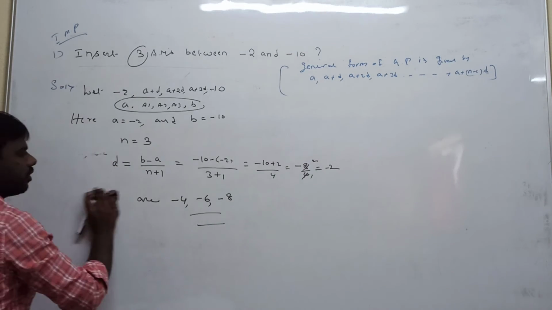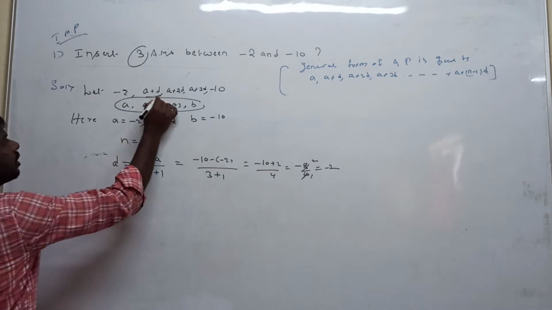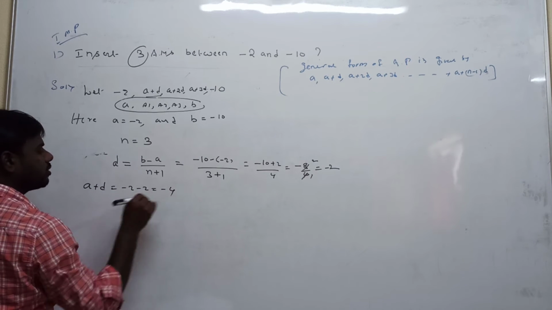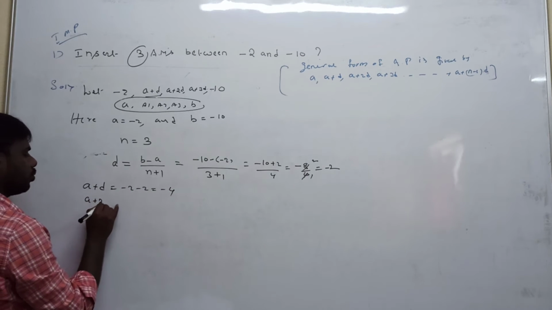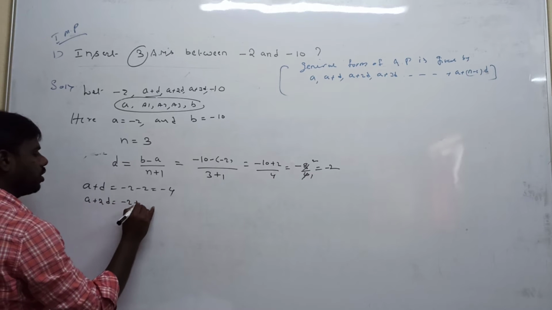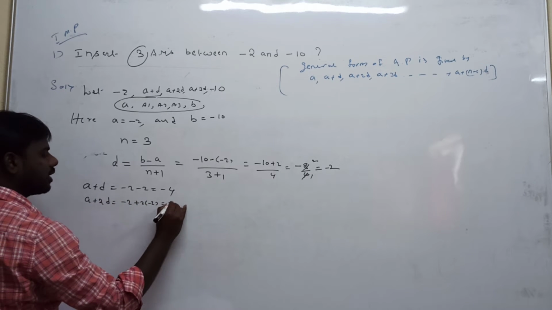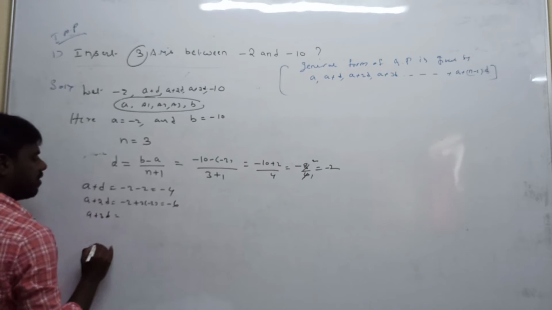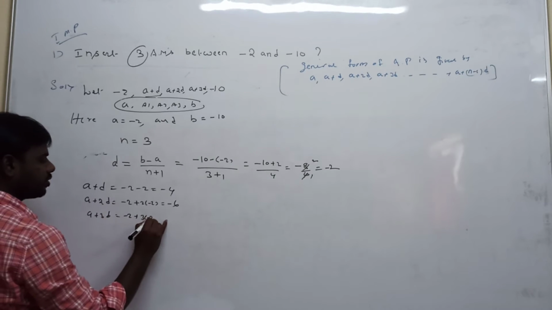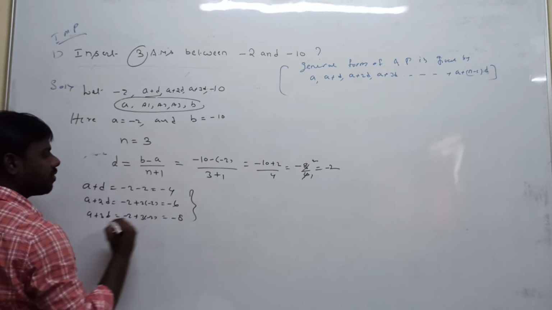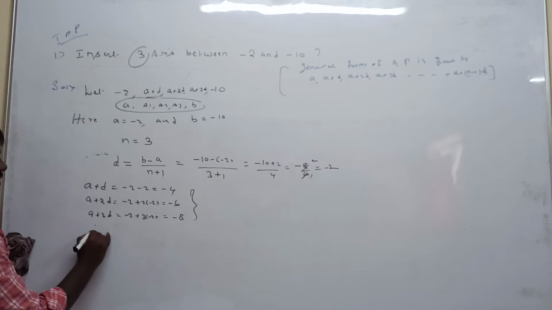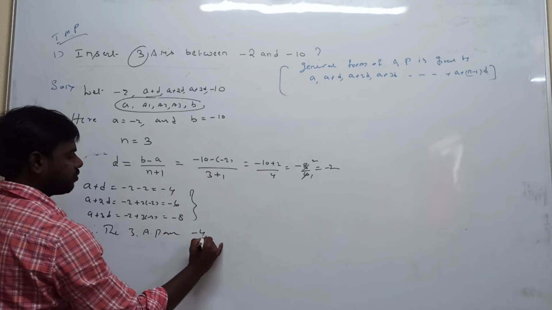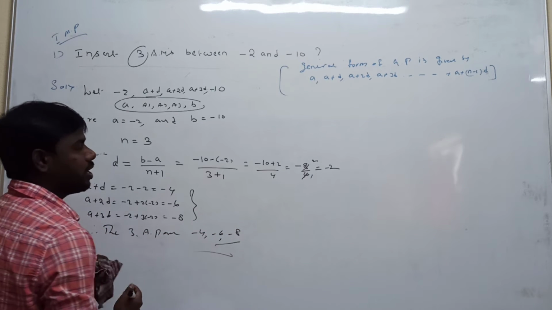If you don't know, you can write the first term as a plus d. The a value is -2, the d value is -2, so that is -4. The second term is a plus 2d: a value is -2 plus 2 into -2, which gives -6. A plus 3d: a value is -2, d value is -2, finally -8. So the three arithmetic means are -4, -6, -8.